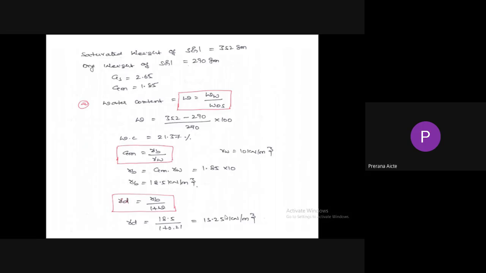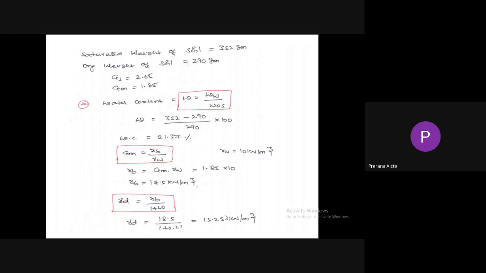So the saturated weight of the soil is 352 grams. After placing in the oven, the dry weight of the soil is 290 grams. The specific gravity of solids and mass specific gravity are given as 2.65 and 1.85. So water content is the ratio of weight of water to weight of dry soil. How can we get the weight of water? By subtracting the dry weight of soil from the saturated weight of soil. So weight of water divided by weight of dry soil, 290 grams. So water content equals 21.37%.